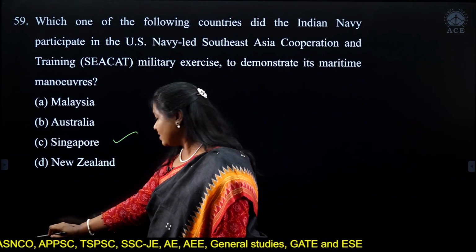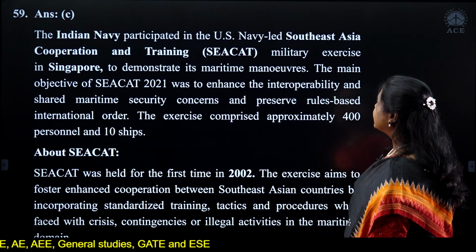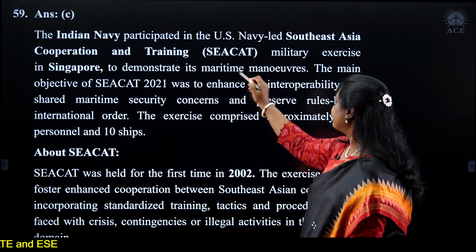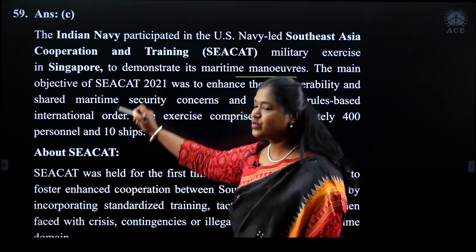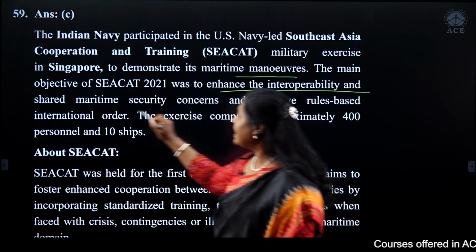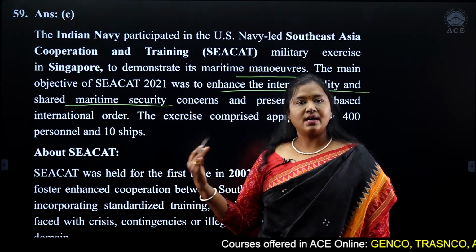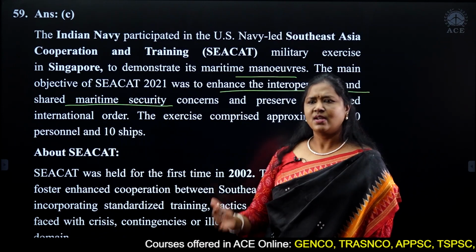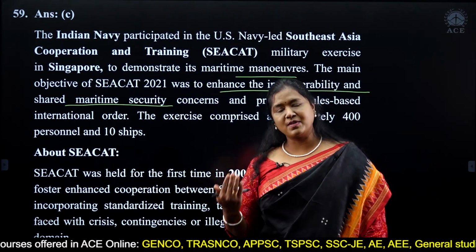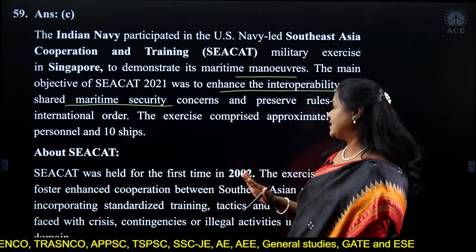Okay. So there you see. The Indian Navy participated in the CARAT military exercise in Singapore to demonstrate its maritime maneuvers. The main objective of CARAT was to enhance interoperability and shared maritime security. So as I said, we talk about military cooperation. We do it for the Navy, as part of the military exercise, and we also do it for the Air Force. So all three of the defense services, we do it.